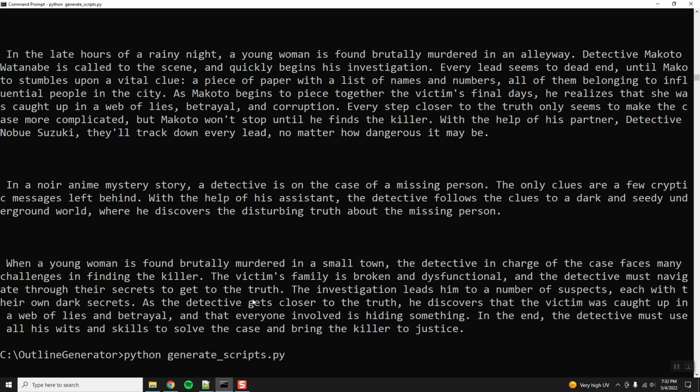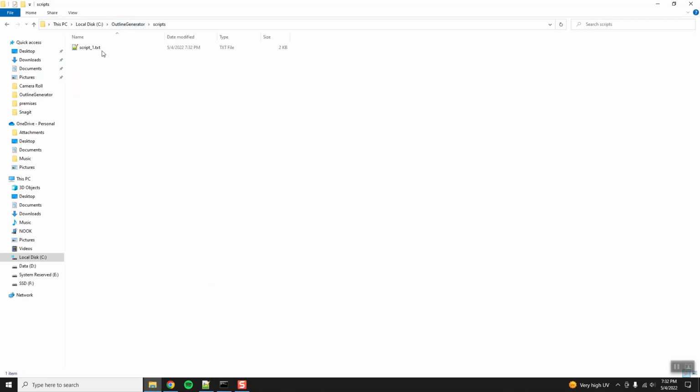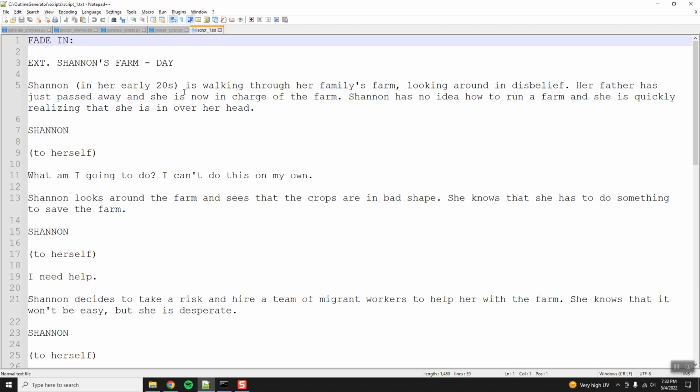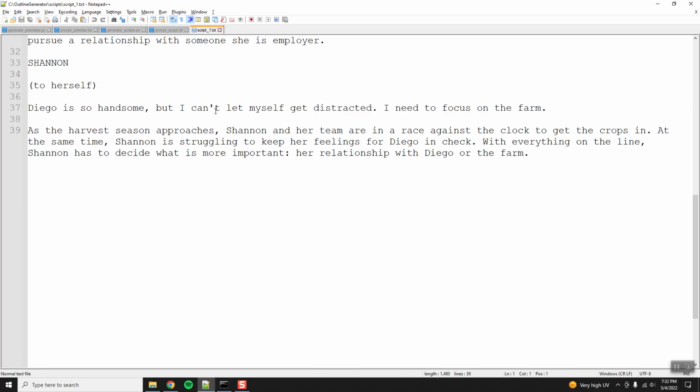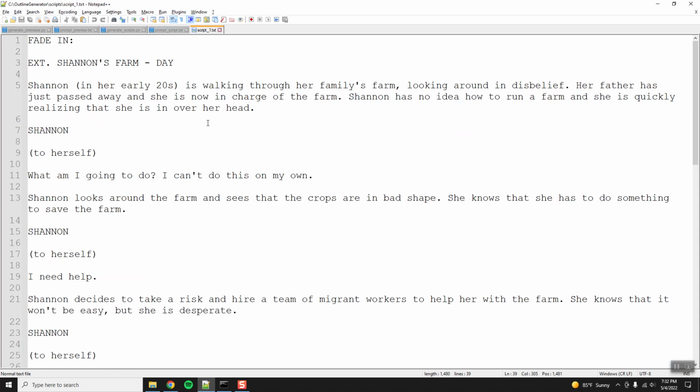All right, so generate scripts. Let's see if this throws any errors. And if it doesn't, let's check to make sure that it outputs correctly. Oh, I didn't have it do any console output. Script 1. Hey, look at this. Shannon's farm. Shannon, early 20s. Shannon, look at this. Perfect. Okay, this is 1,400 characters long, so that's probably right about 1,000 tokens. Yeah, this is great. Okay, so I'm going to pause the video again while this runs, and I'll see you in just a second.